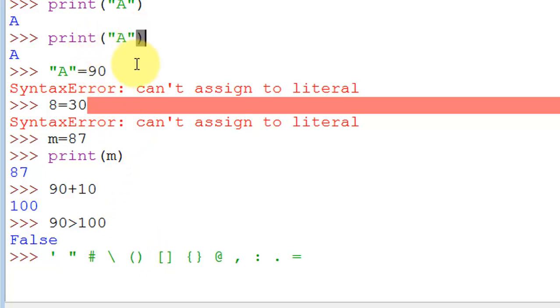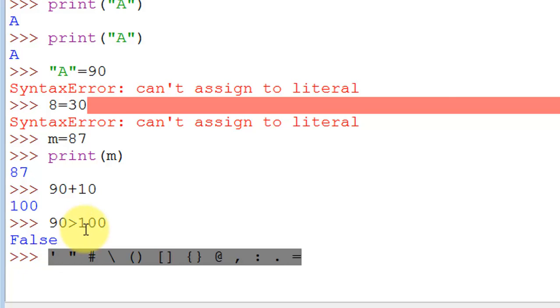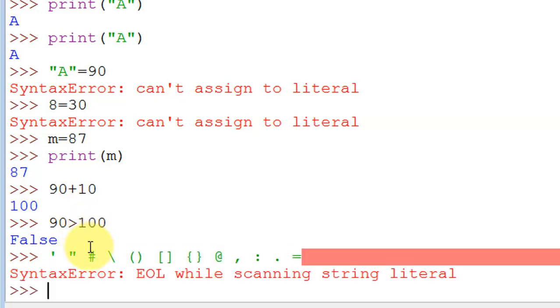One more thing: if I try to compile this line, first of all let me copy this, and if I try to compile this line, I get EOL while scanning string literal. So this is a string literal, but I haven't closed it. Now what I can do is start with this hash and specify this.